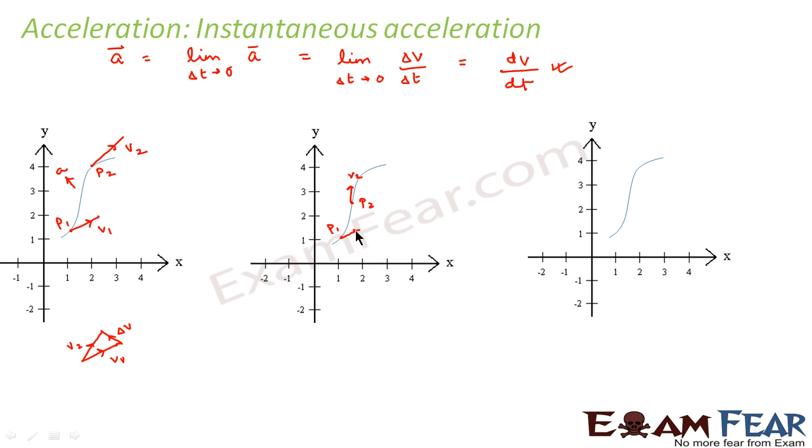In this case, the velocity would be in this direction. So here again, you draw it in this way. This is V1. Again, this is V2. So you find the direction as delta V. So your direction becomes somewhat like this. So that is the acceleration's direction.